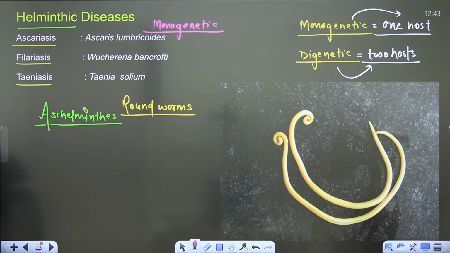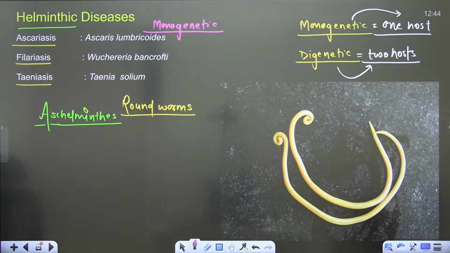We are talking about the Helminthic infection. So it is monogenetic, means only a single host will be there.